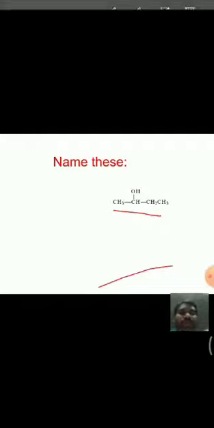For example, this is the molecule. We have to give numbering to give name for this. It is having 4 carbons, and at second position OH is there. Hence the name is 2-butanol. And for this molecule, to give numbering, see here.